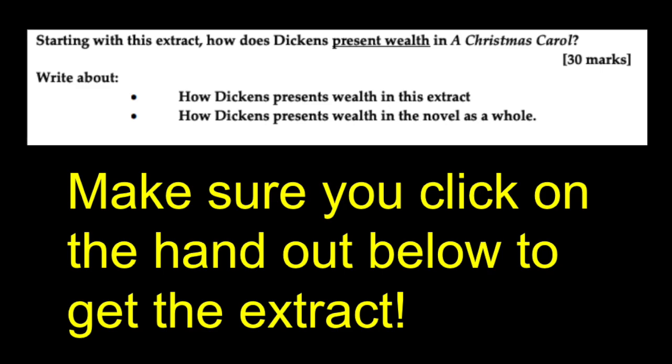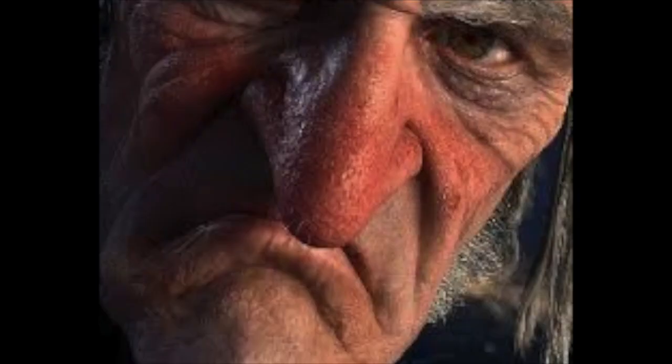Okay, so why don't you contextualise the idea of wealth in the novella a little bit? I think wealth is a crucial theme for us to understand because A Christmas Carol centres on Scrooge, who is a misanthropic miser. A misanthropic miser, that's a great way of describing him. What does it mean? A misanthrope is someone a bit like me at this time of the year who just hates everyone else. And a miser is someone who doesn't like spending their money. So to describe him as a misanthropic miser encapsulates his character as a man who both doesn't like other people but also is incredibly selfish about the wealth that he's collected over the years.